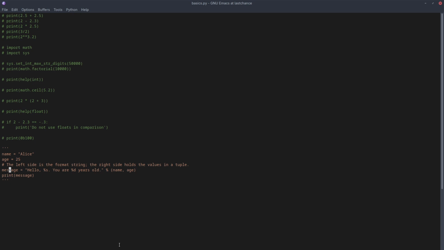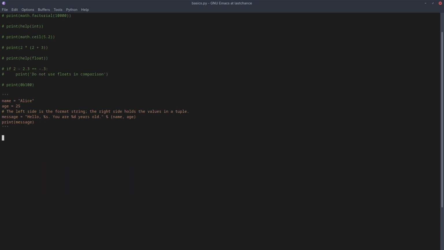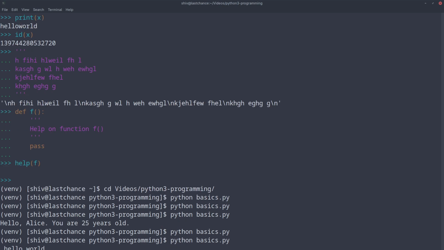Now there are certain rules about multi-line stuff. One thing is that normally single quoted or double quoted strings cannot be multi-line, but there is a way. That is the explicit line breaks. You can always say something like this, hello, and then world. So it is now split into two lines with an explicit line joining character. And then if you say print X, and then we run this, it says hello world.